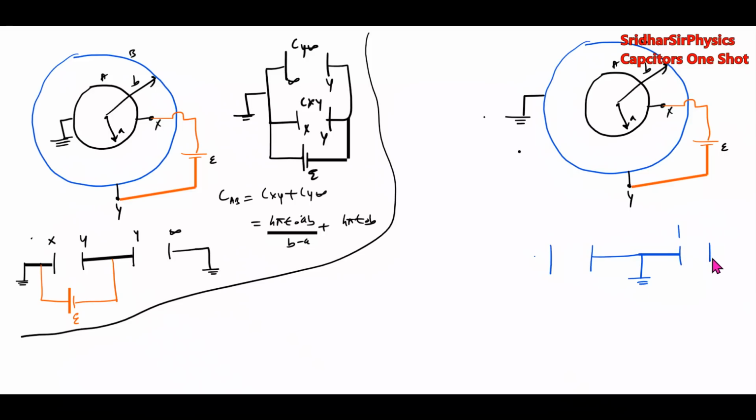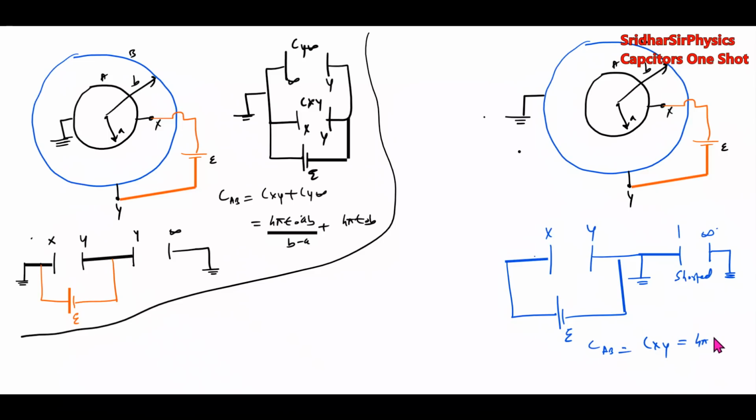from Y then to infinity, and infinity is also earthed. This is X and Y. Here we select. So this capacitor will be shorted. So effective capacitance CAB will be only CXY.